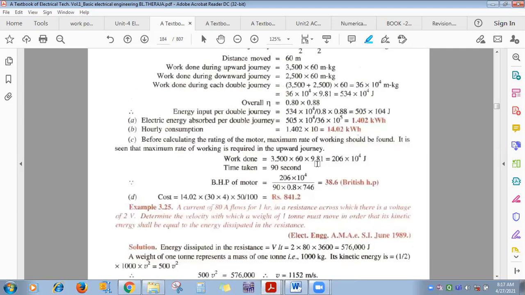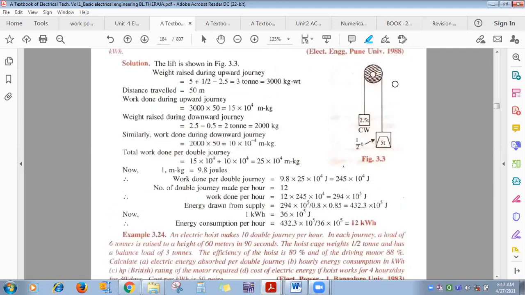Which type do you do? Lift, motor pump assembly, and this lift kind. Okay. And that electricity one: so and so number of lamps, each lamp is so and so watt. How much will be the power consumed? How much will be the energy consumed? What will be the cost? What will be the electricity bill per day, weekly, monthly, and so on. Okay. On work power energy related to theory, these are the numericals included.